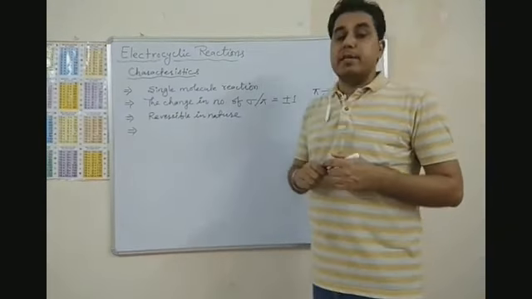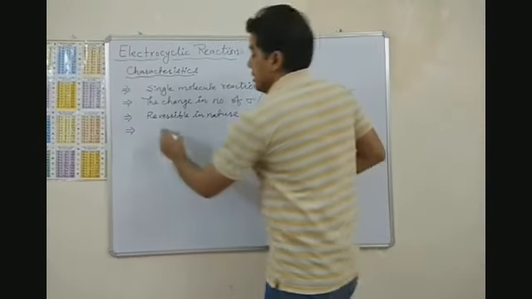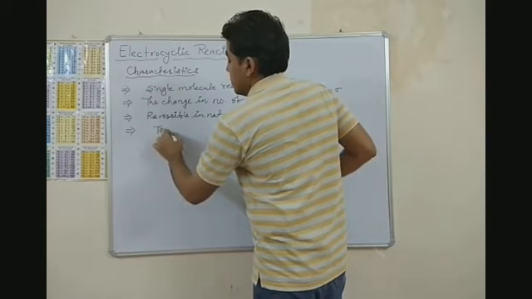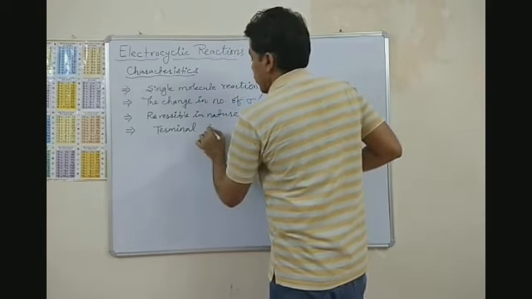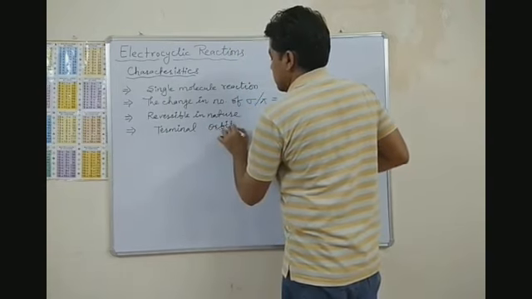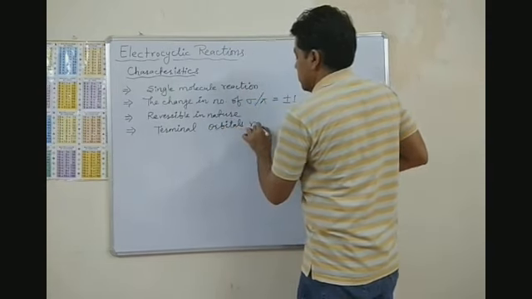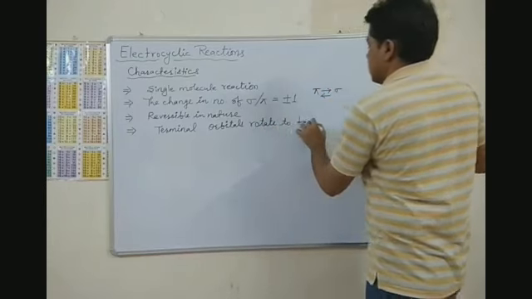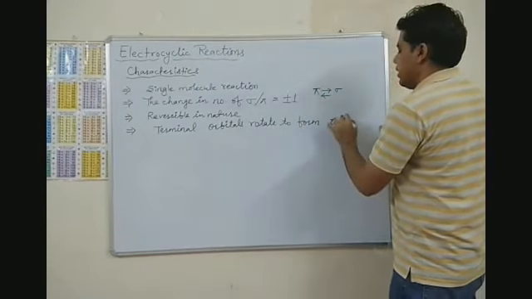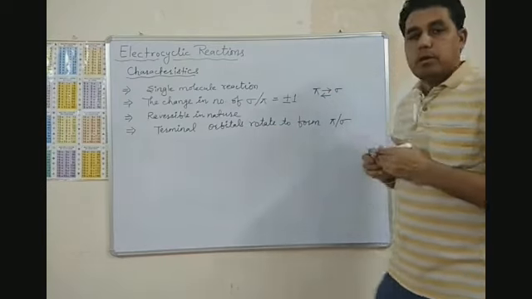Number 4. During electrocyclic reactions, the terminal orbitals rotate to form a pi or sigma bond.